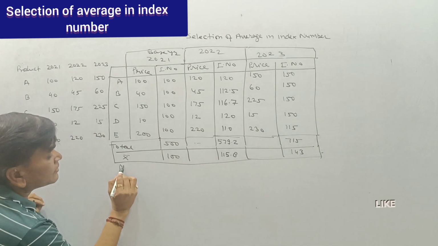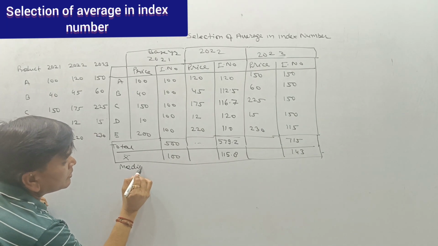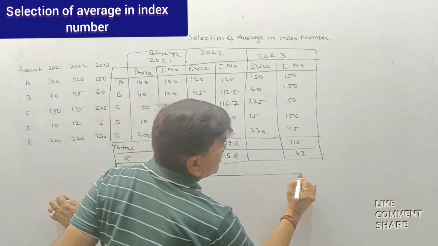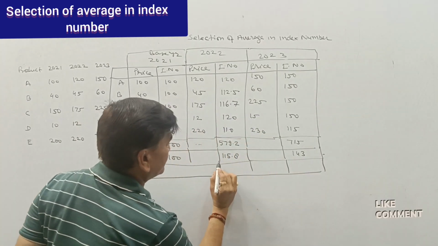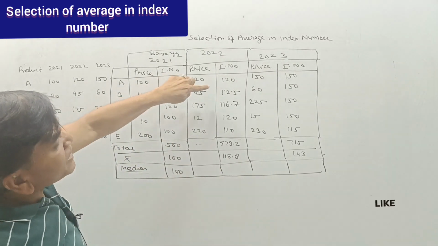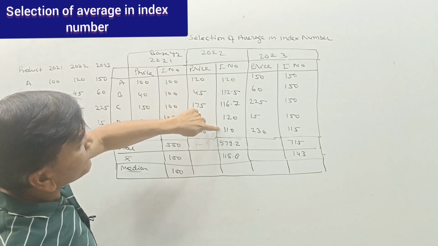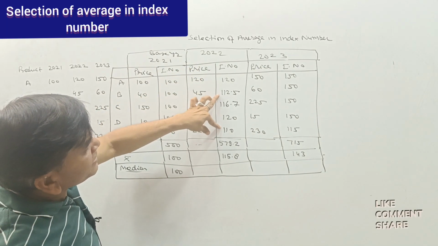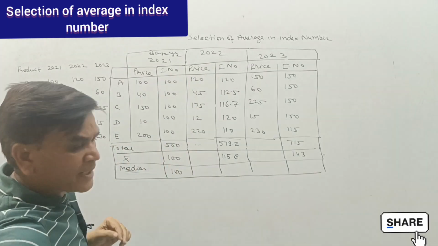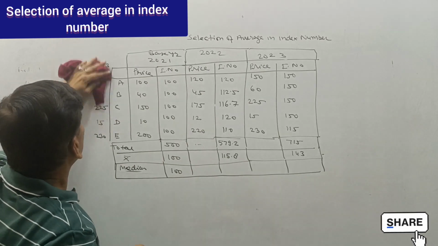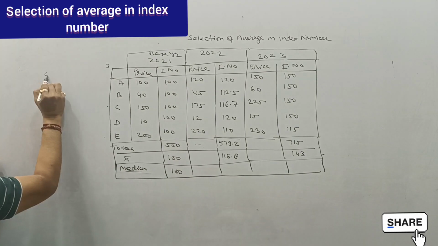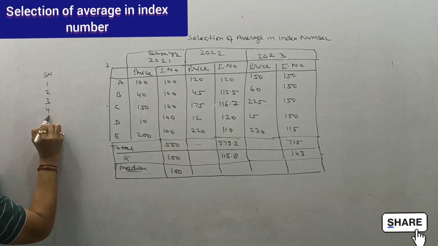Next, median. Median is the middle value of all these. So the first median is 100. Now we keep them in ascending order. First item, second this, third this, fourth this, and fifth this. For getting the median, firstly I should explain how to calculate the median. For the median, we have to arrange in ascending order with serial numbers 1, 2, 3, 4, 5.